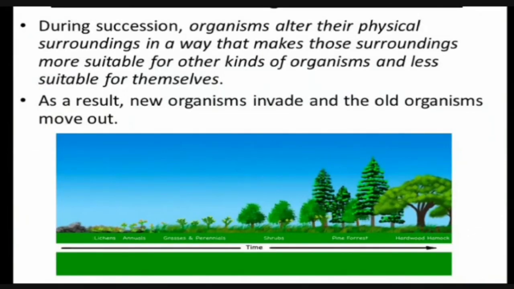What are the causes? During succession, organisms alter their physical surroundings in a way that makes those surroundings more suitable for other kinds of organisms and less suitable for themselves. As a result, the older organisms move out and new organisms invade.